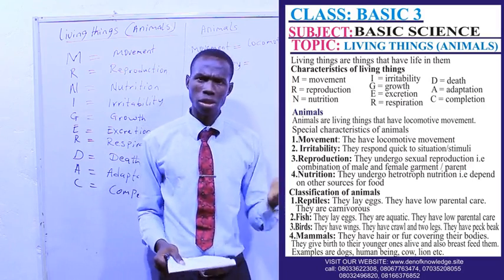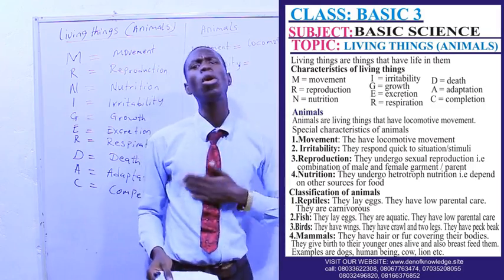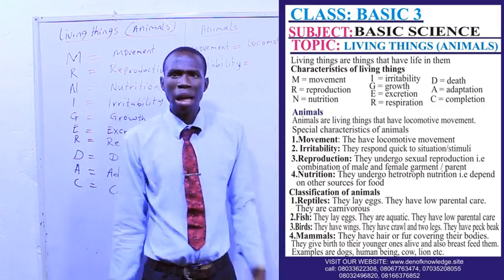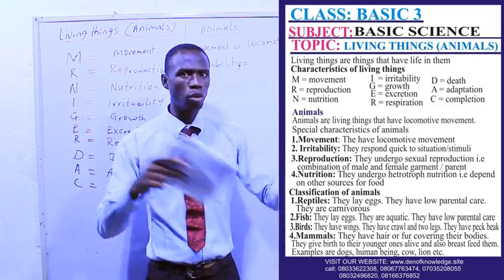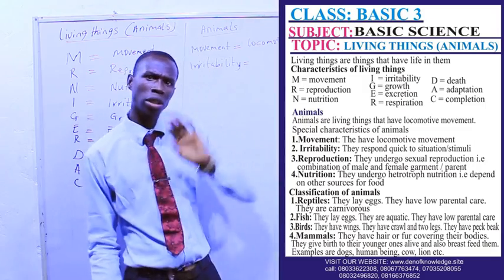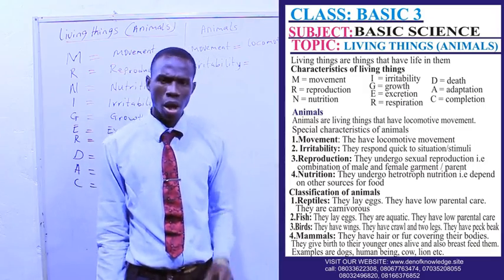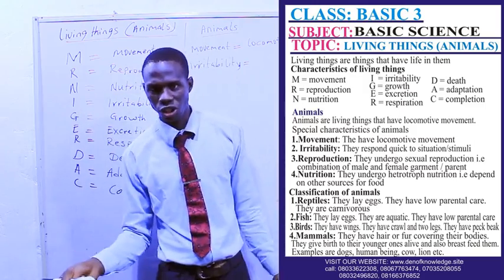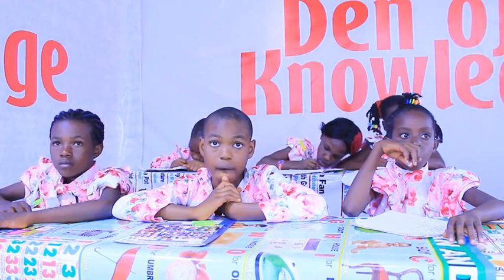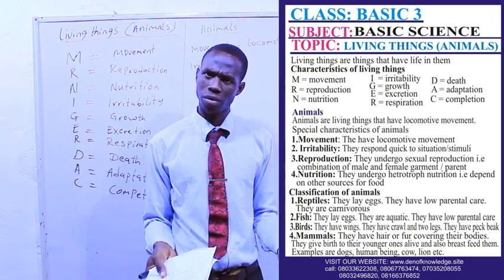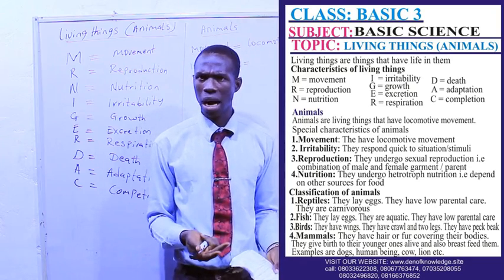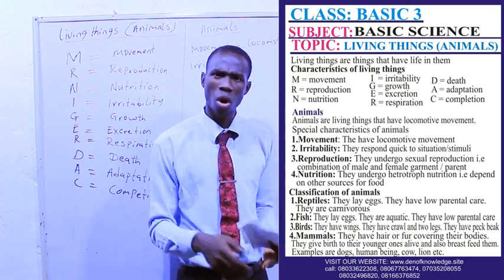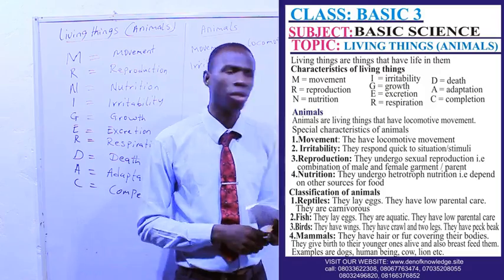Animals depend on plants for feeding, and on other animals. A lion cannot feed on its own, it can't manufacture its own. It will hunt antelopes to feed. Human beings will eat rice, plants, fish. We depend on other things for our food. That is called heterotrophic nutrition.